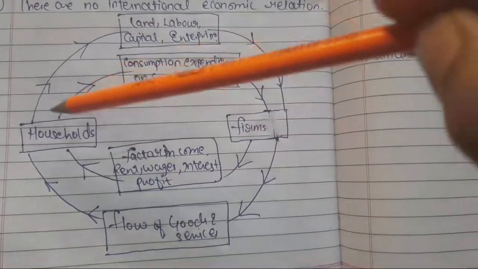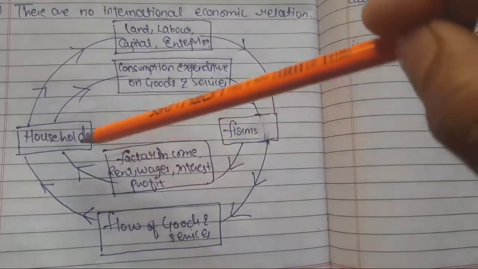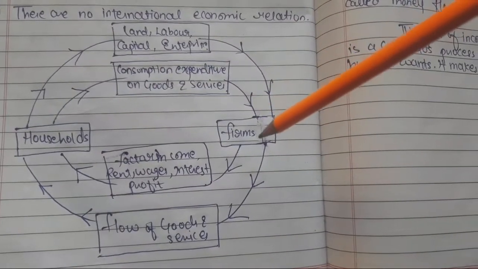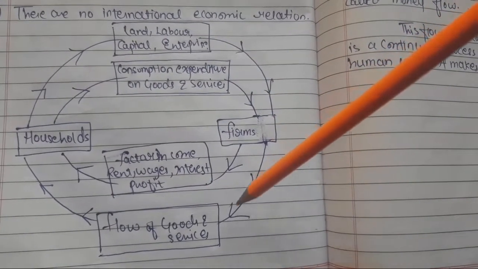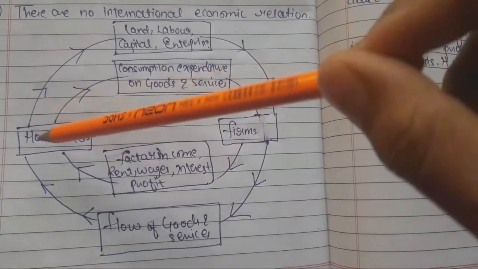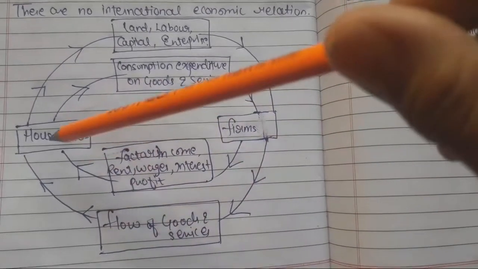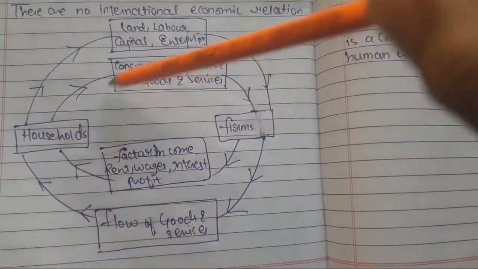Then the firm supplies goods from its sector to the household, and the households purchase those commodities. So again money is flowing from household to the firm.